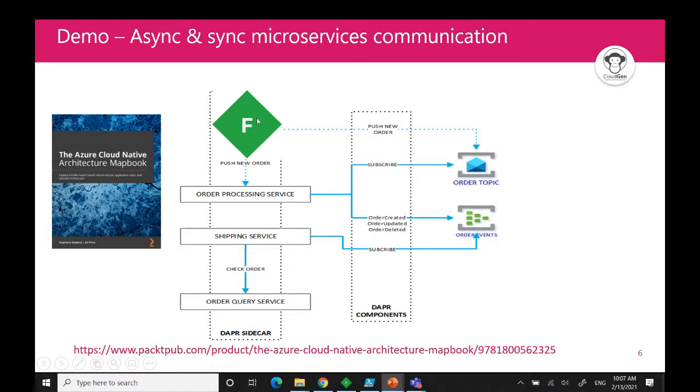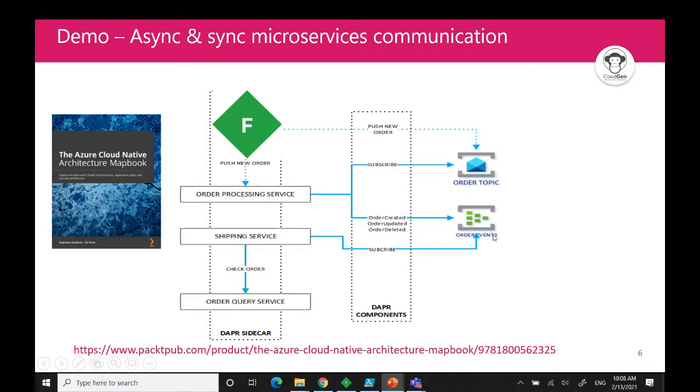In this example, I'm going to use Fiddler to simply push an order request. And what we see here is of course a synchronous communication, a direct invocation. Then we have this order processing service that listens to a service bus topic, right? So it's Azure Service Bus. We have Event Hub. So whenever an order is created and processed, this service will push an event on Event Hub.